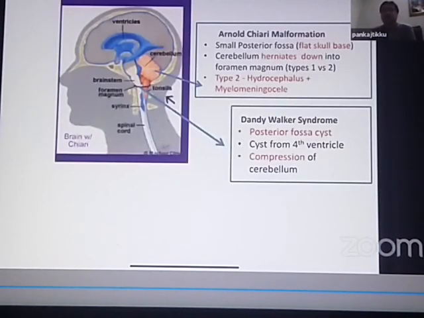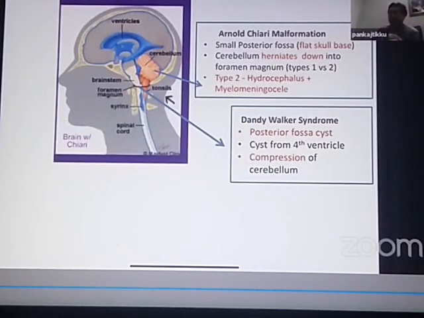Now there are just a few important things that I would additionally like to tell you. Two important disorders that I would like to discuss. One is known as an Arnold Chiari malformation. The other is known as a Dandy-Walker syndrome. Please try to understand the picture that is there in front of you so that you can understand this.